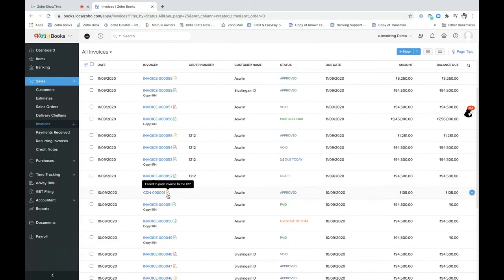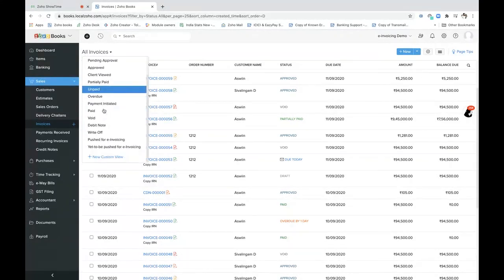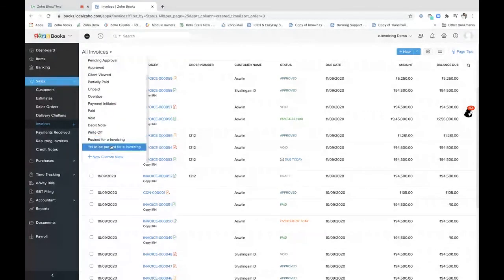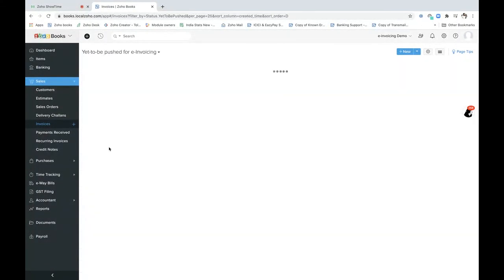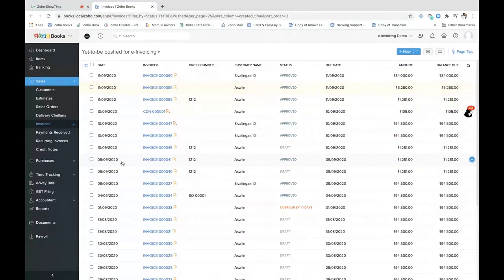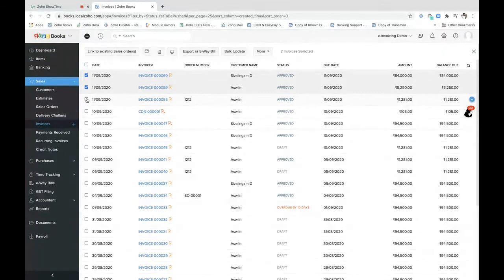Single invoice manually, but let's say you create bulk invoices. Let's say you're going to create 10 invoices or 20 invoices or more than that as well. Now how is this going to be handled for you? We have got it covered as well. Within this All Invoices tab, you will have an option of Yet to be pushed for e-invoicing. That is the status. I will click on that and choose the number of invoices that have to be pushed to the portal. I've chosen these many. Now I will bulk push this to the IRP, and we will have the IRN number and the QR code being generated.